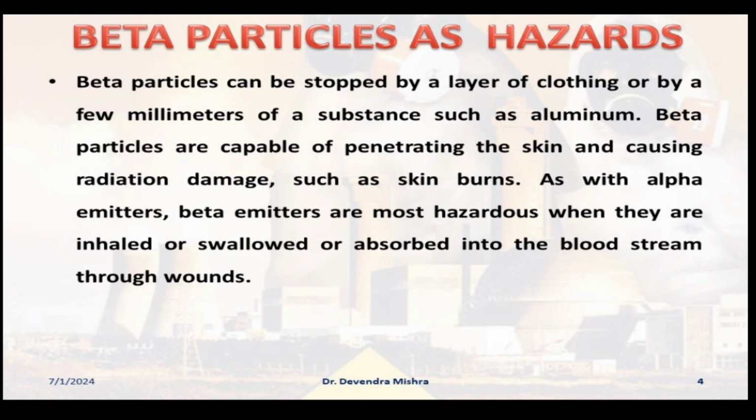See, as I have already explained, when you ingest a radioactive material which can emit alpha particles, it can cause severe damage. But simultaneously, if it is emitting alpha particles, it is always possible that it can emit beta particles as well, and when it emits beta particles, it would be more dangerous than the alpha particles. So these alpha and beta particles are very, very dangerous.